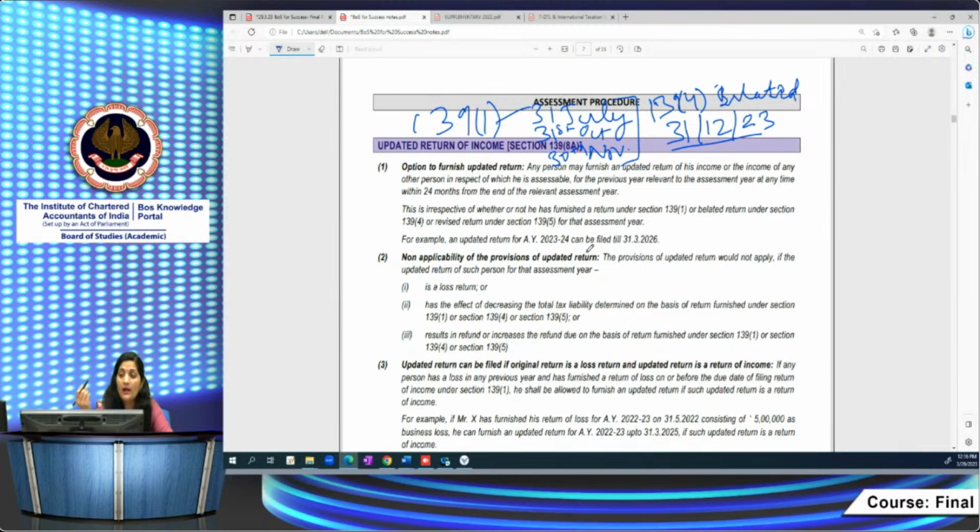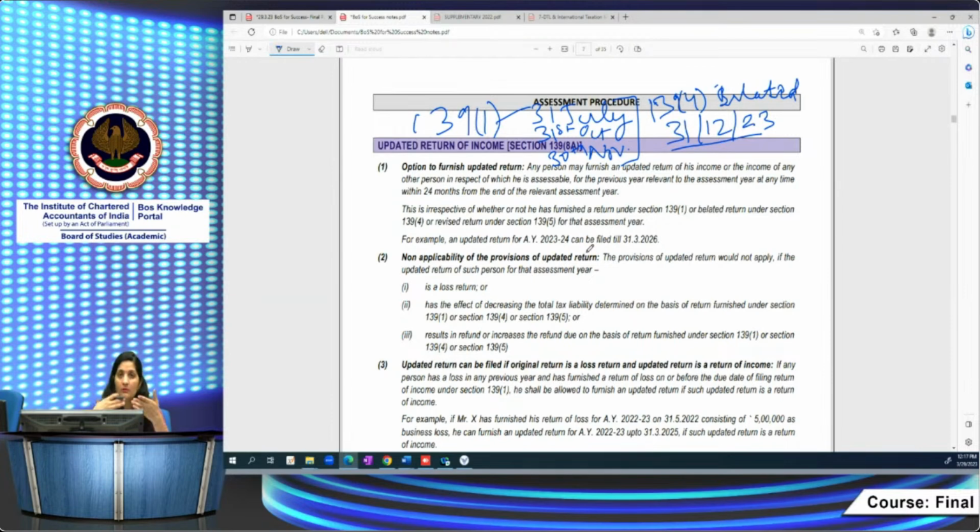In case you have made some mistake, or you have observed that you have skipped something in your return of income, then you can correct it also. For that purpose, you can file a revised return. And for that also, you have an extended time limit of 31st of December. Up to 31st of December of the relevant assessment year, you can revise your return of income.